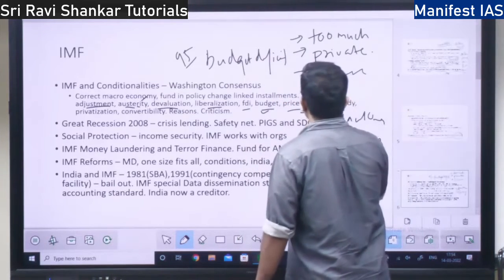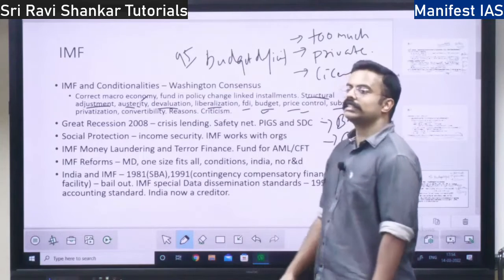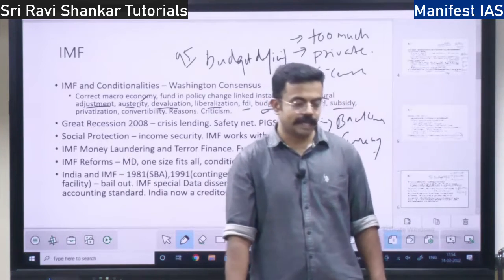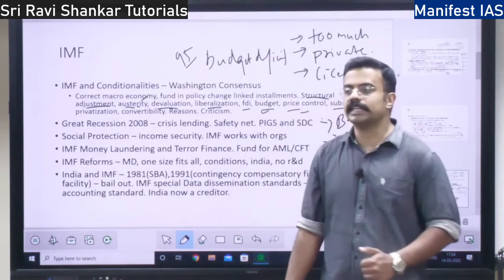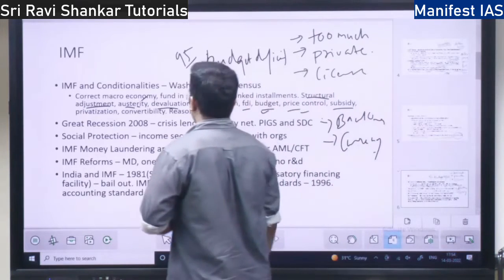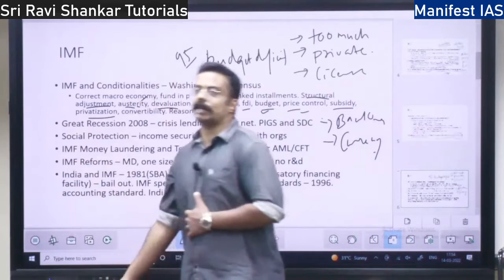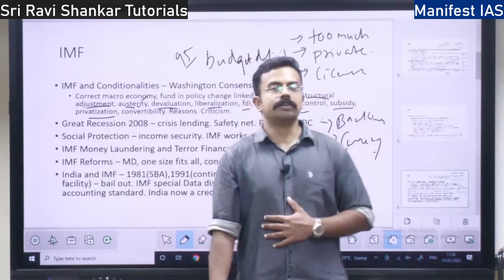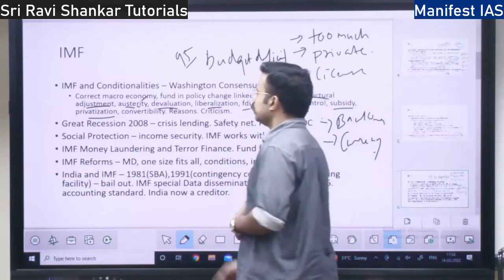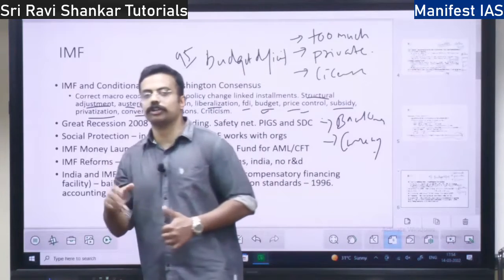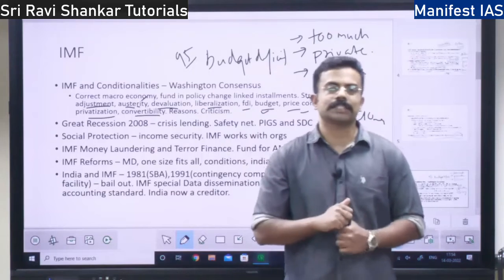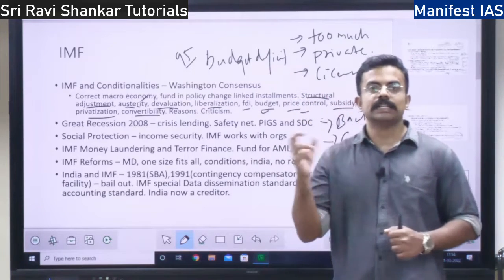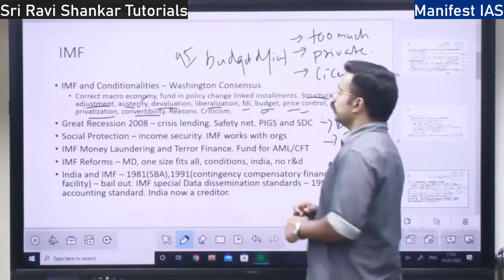That is one concept. Next, there should be very less subsidy. There should be no petrol subsidy, LPG subsidy, kerosene subsidy, food subsidy. All these things you have to reduce, right? And also there should be private sector participation. Open your economy for privatization. Then the rupee, the currency, should be convertible, right? That is also a policy prescription or the conditionality that the IMF is going to give, right?